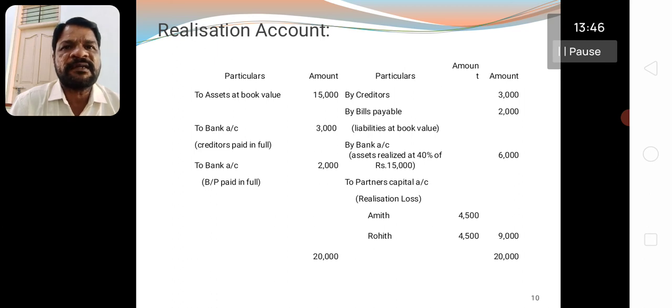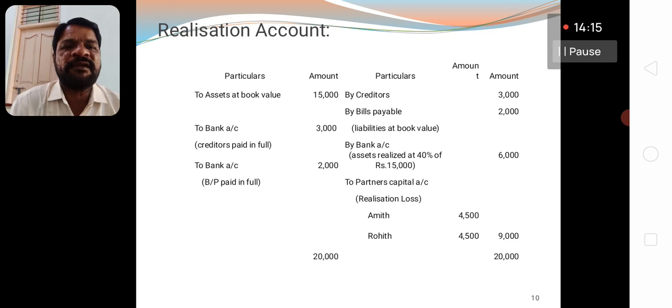But it is understood or implied that the liabilities are to be settled at the book value presented in the given problem. You write on the debit side to bank account, creditors paid in full 3,000, and at the same time to bank account, bills payable paid in full, that is 2,000. Now all the items are covered.